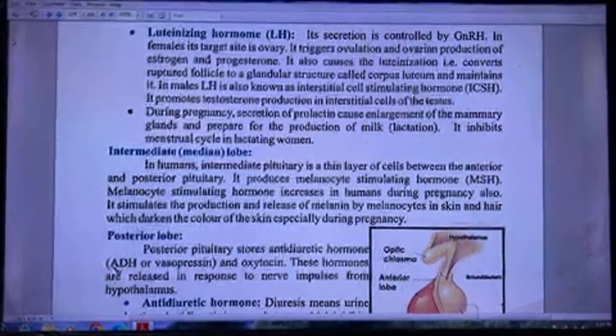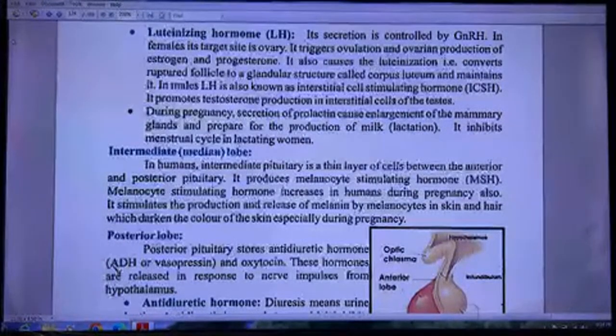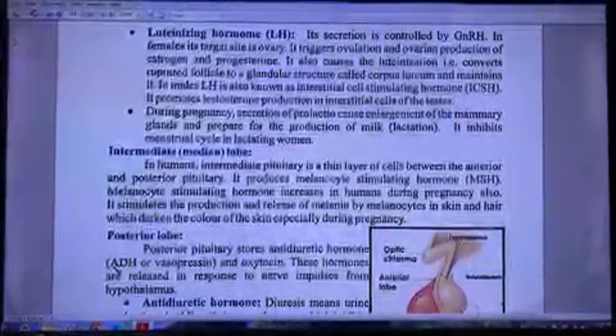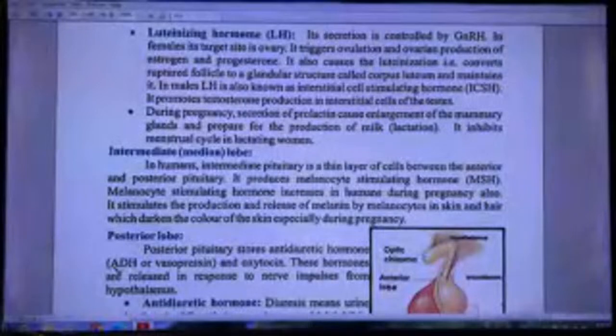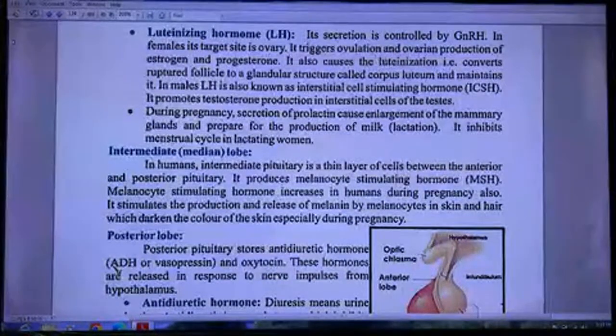It also causes luteinization, converting the ruptured follicle into a glandular structure called the corpus luteum, and maintains it. In males, luteinizing hormone is also known as interstitial cell stimulating hormone. It promotes testosterone production in interstitial cells of the testes. During pregnancy, secretion of prolactin causes enlargement of the mammary glands and prepares them for the production of milk, lactation. It inhibits the menstrual cycle in lactating women.